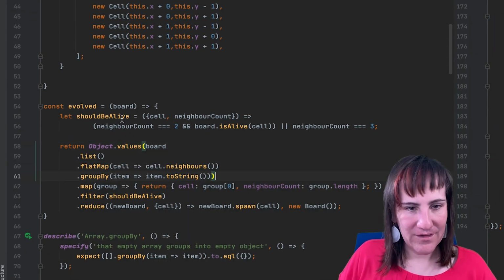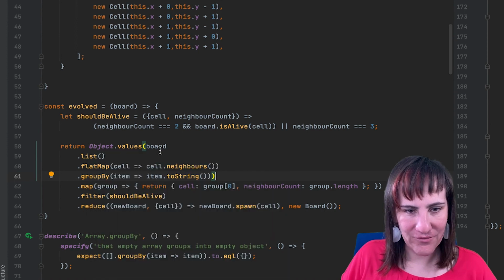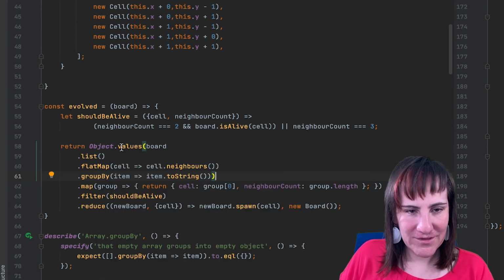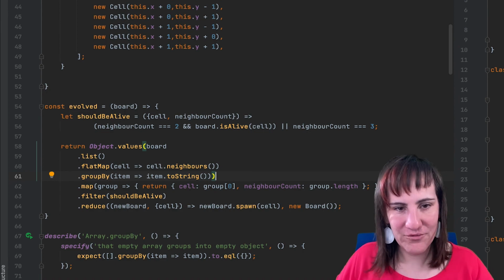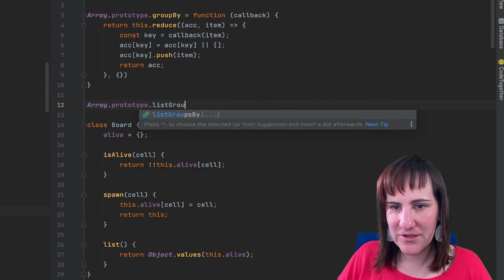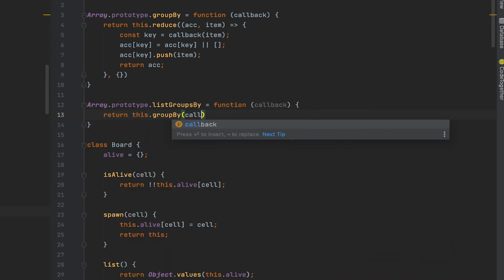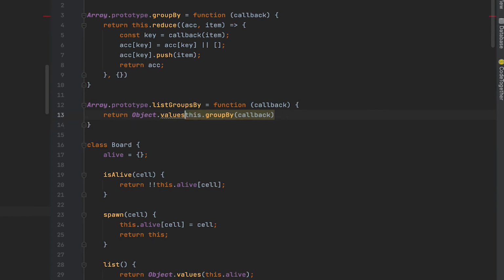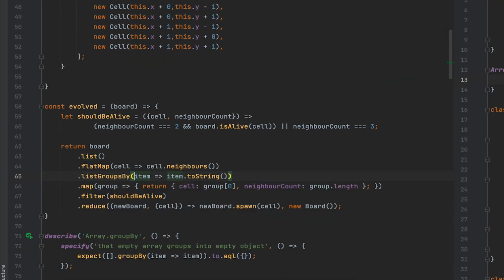One last thing that could be nicer is that this Object.values is weird and it's out of context, because you actually have to check where the other end of this parenthesis is. Unfortunately, there is a reason why Object doesn't have a values function, and it's because then it would be a key that clashes with a potential other values key. But there is a way around that, and I actually like adding one more function on the array prototype, and that function is listGroupsBy, and it's basically just the groupBy function wrapped by Object.values. And then if I do that, then I don't need this anymore here, and just say listGroupsBy, and that's it.